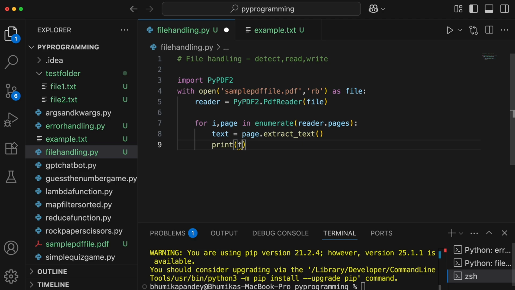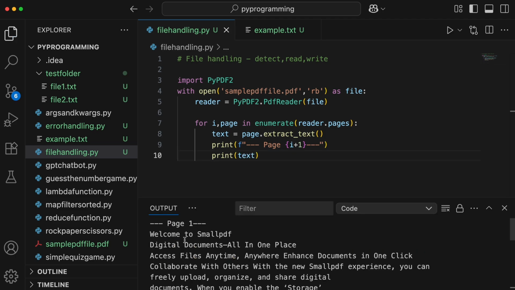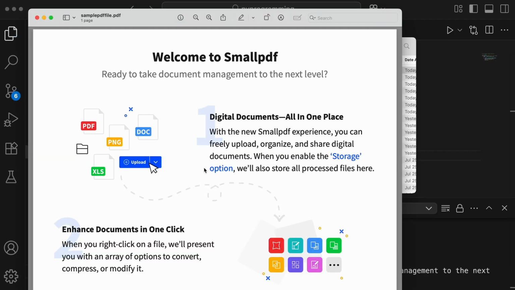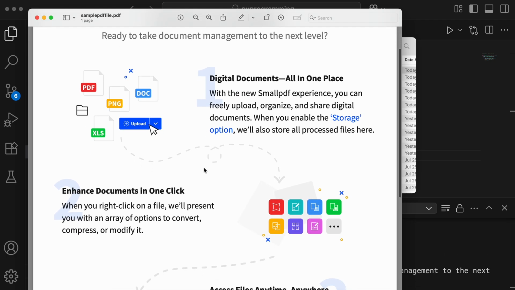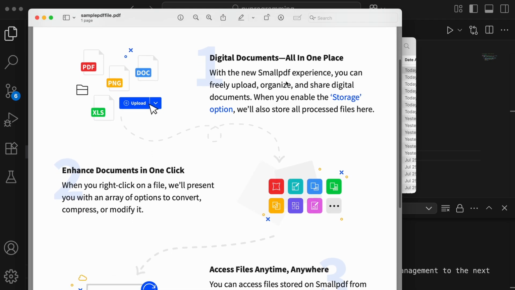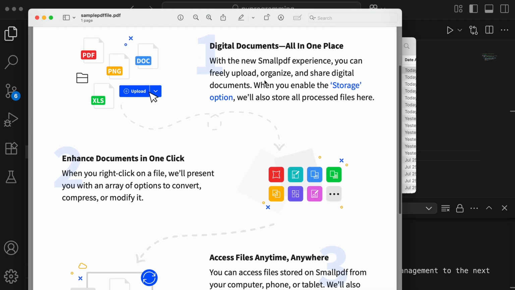And then we can print the content. Let's use an f-string. Here we'll give i+1, and wrap it up with this, and let's go ahead and print the text. If I save and run this now, this is the content that I have in my PDF file. This was my sample PDF file. It has been able to extract only the text, because that's the method that we have used. So not the images, but only the text.